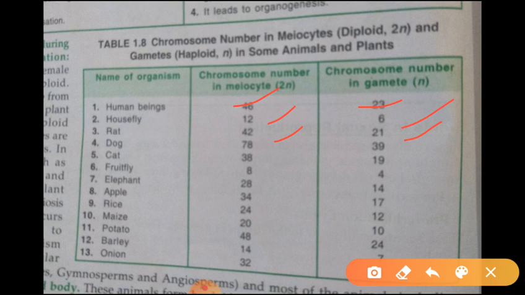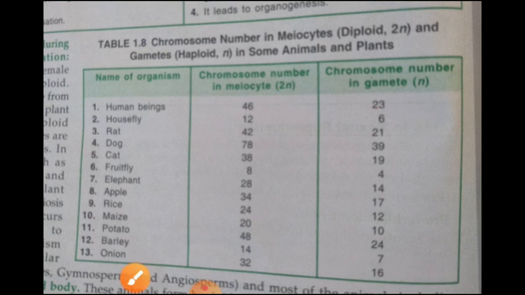Fruit fly 8, 4. Elephant 28, 14. Apple 34, 17. Rice 24, 12. Maize 20, 10. Potato 48, 24. Barley 14, 7, onion 32, 16. So these are the diploid chromosome number and haploid chromosome number of these organisms. Okay, just learn the haploid and diploid chromosome numbers of these types of organisms.